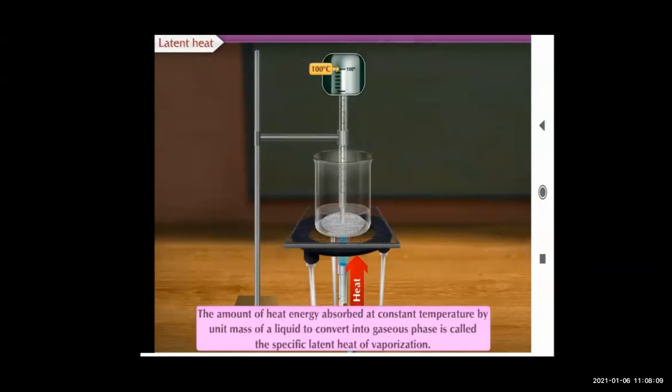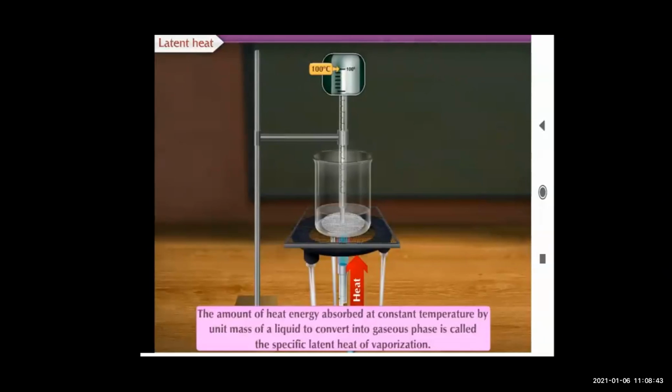Now just look at the second one, that is copper. The melting point of copper is 1083 degrees Celsius and the boiling point of copper is 2562 degrees Celsius. Then ethyl alcohol, the melting point is minus 117 degrees Celsius and the boiling point is 78 degrees Celsius. Then gold, 1063 degrees Celsius and the boiling point is 2700 degrees Celsius. Then silver, 962 degrees Celsius and the boiling point is 2162 degrees Celsius.